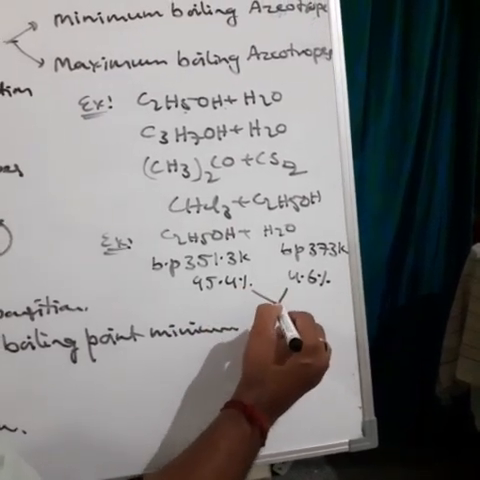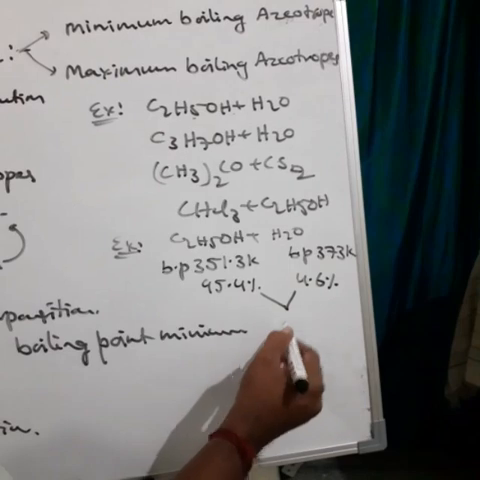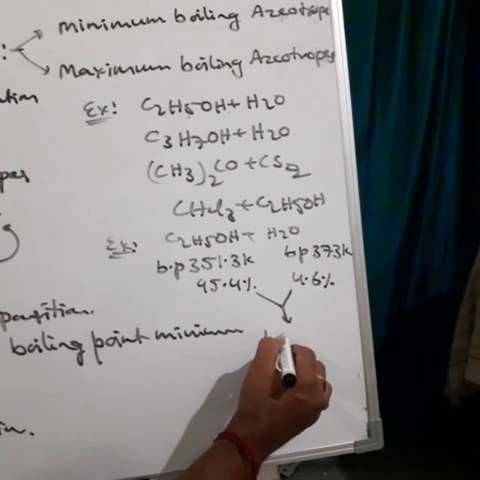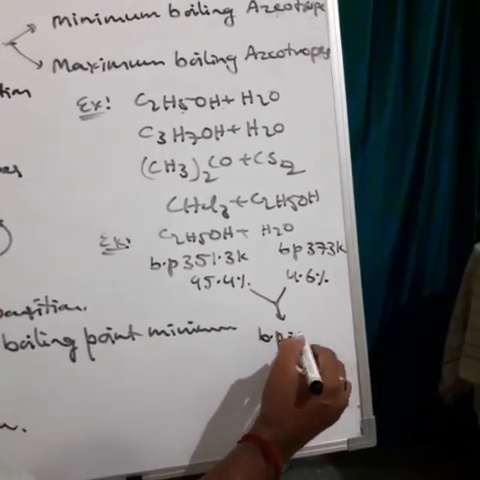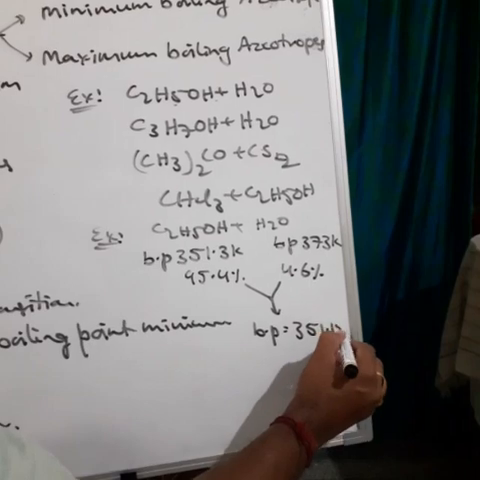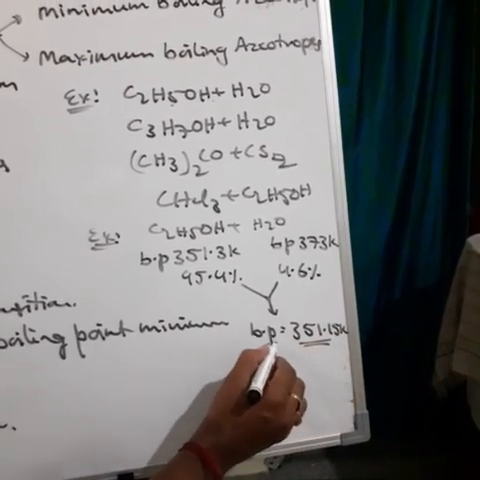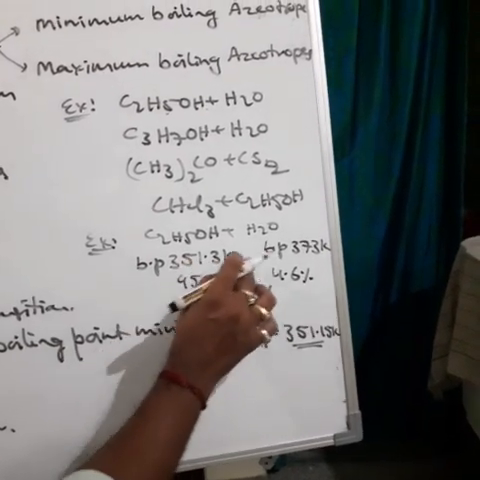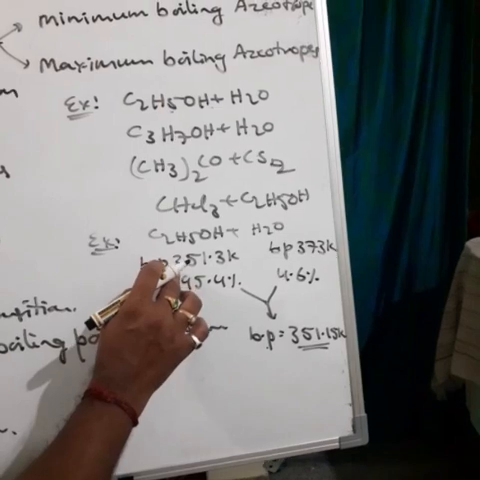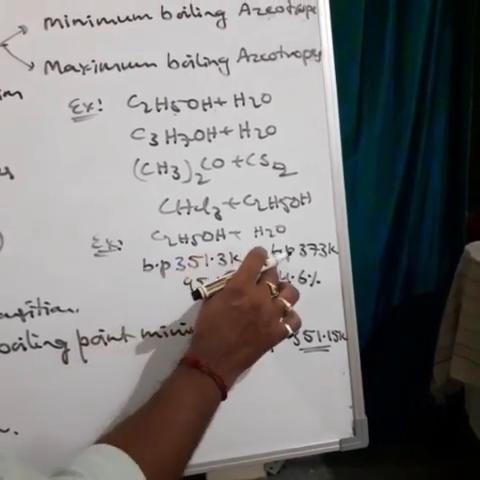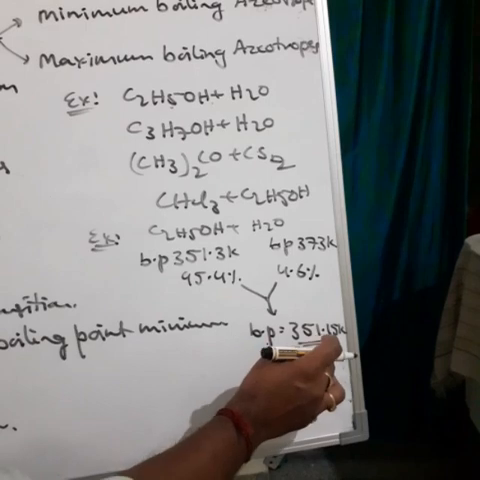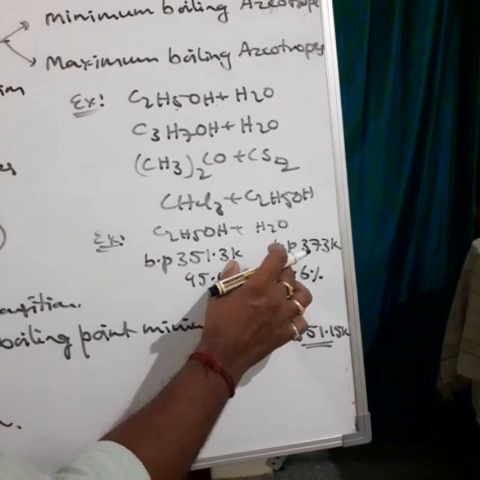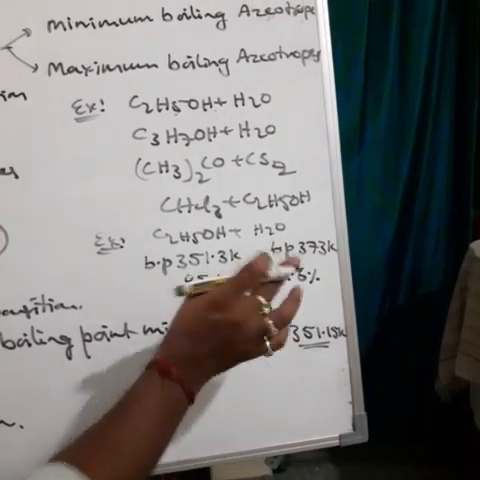When these two liquids are mixed together, we obtain the solution. The boiling point of this mixture is 351.15 Kelvin. Here the boiling point of the mixture is lower, or minimum, compared to the boiling points of the two components. The boiling point of ethyl alcohol is 351.3, H2O is 373, but their mixture is 351.15 Kelvin. So the boiling point of the mixture is minimum compared with its individual components. That's why it is called a minimum boiling azeotrope.